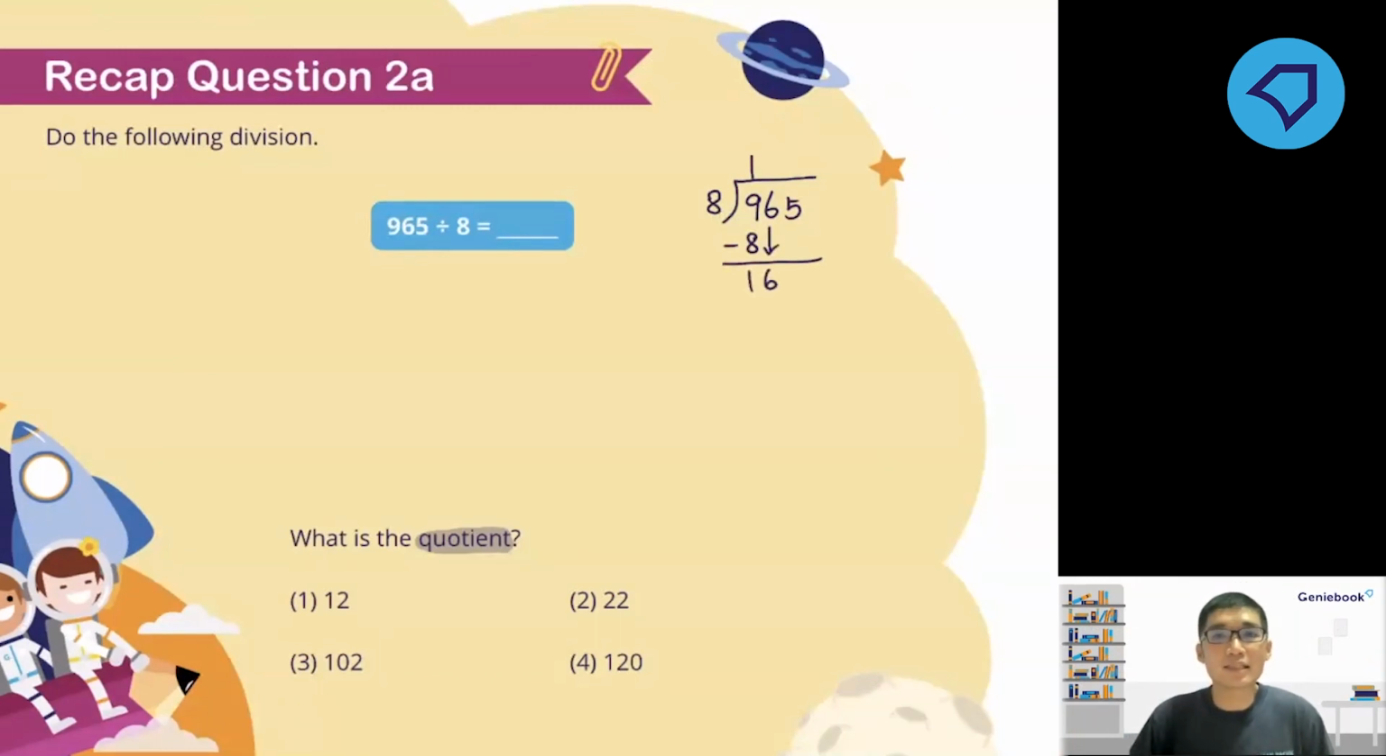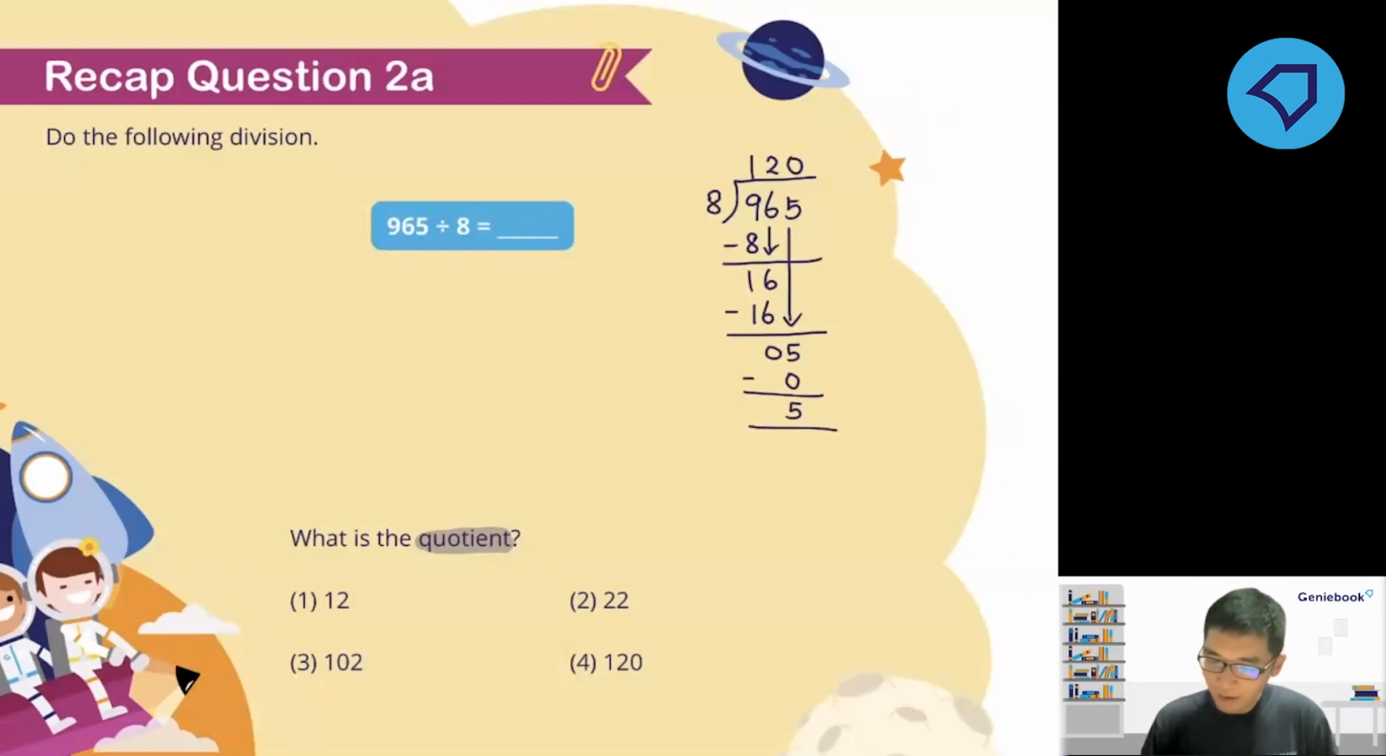Now 16 divided by 8 will give me 2. 2 multiplied by 8 is 16. Subtract, 0. Bring down the last digit, 5. Now 5 is smaller than 8, so 5 cannot be divided by 8. So I need to put a 0 here. Then 0 multiplied by 8 is 0. Now I have no more numbers to bring down, so I'll stop.